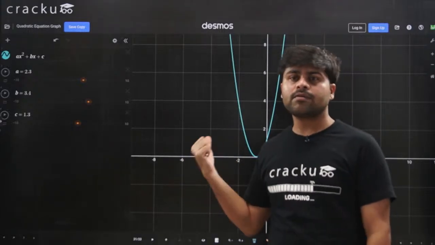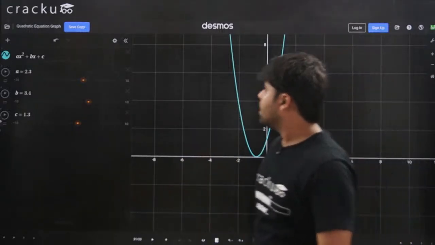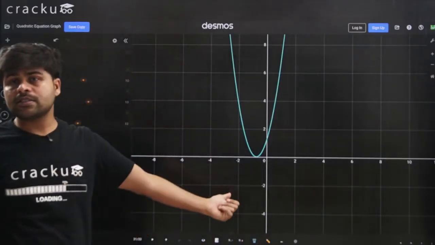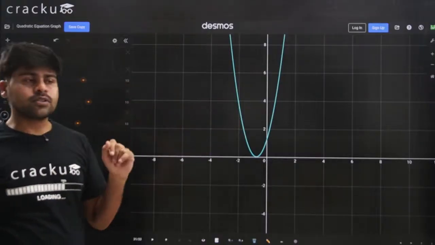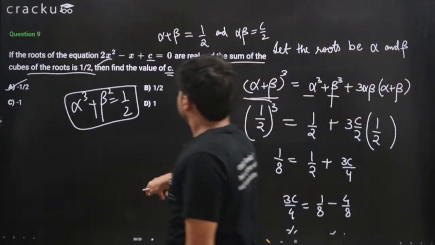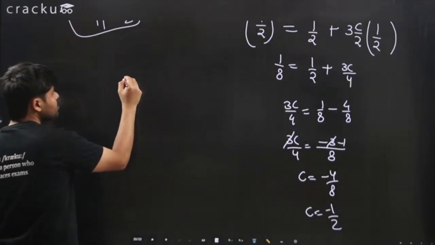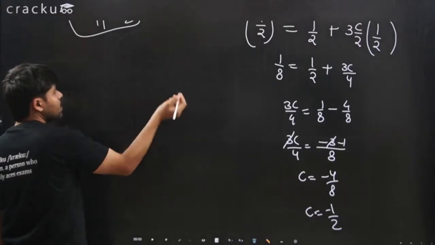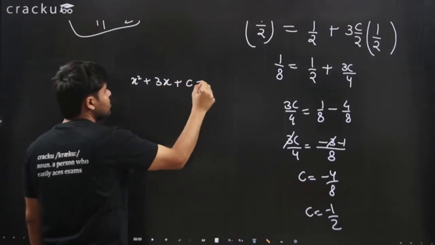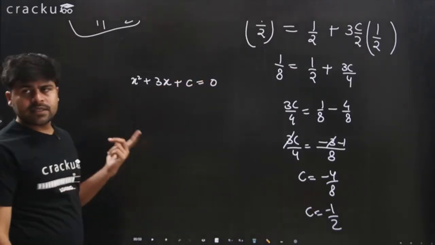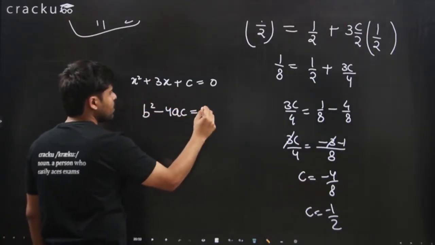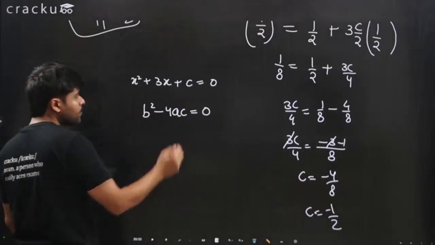If the discriminant turns out to be, say, greater than 0, then the graph will touch the x-axis. If the discriminant is equal to 0, so consider the discriminant. For example, let's take some quadratic equation, ax square plus bx plus c. So let's take x square plus 3x plus c equals 0. If we want b square minus 4ac to be equal to 0, we can have c equals 9, right?